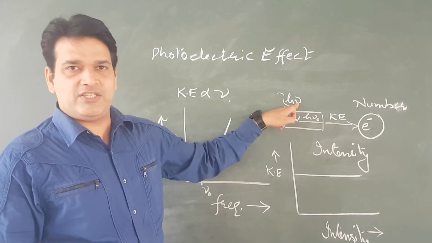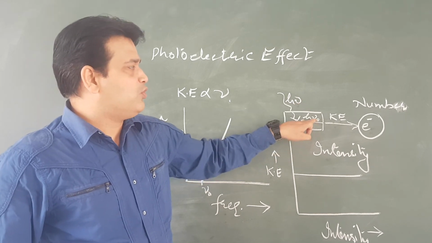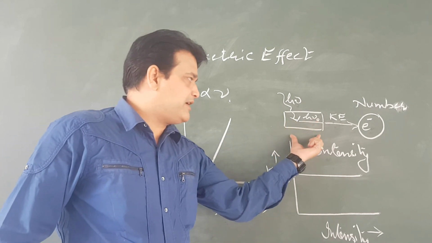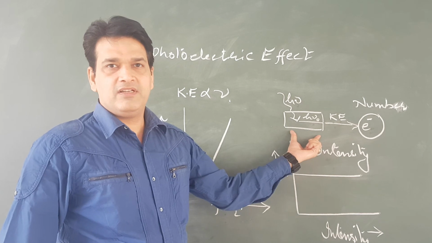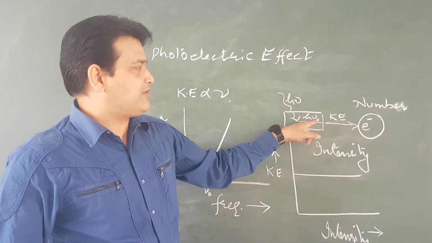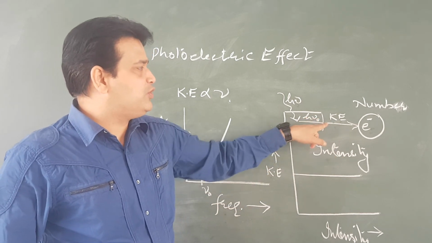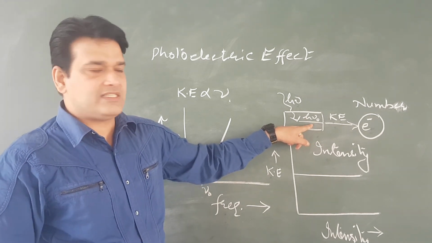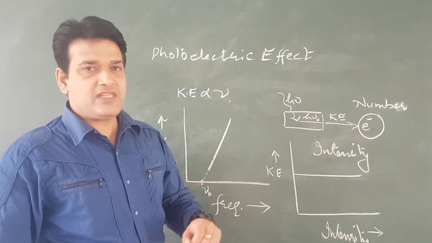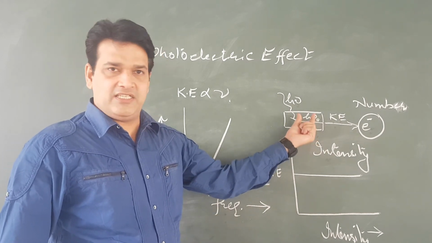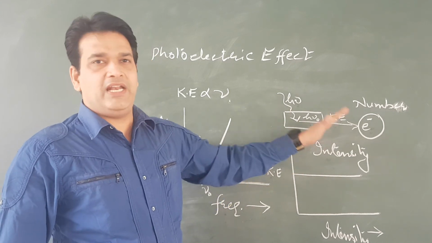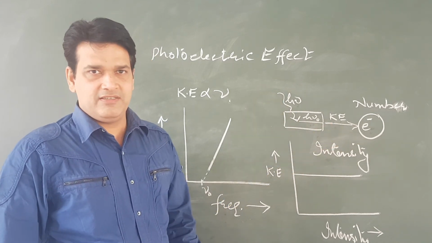Nu is the frequency of the incident light, and nu naught is the threshold frequency of the particular matter. Nu naught is the threshold frequency, h nu naught is the threshold energy, which is also known as the work function, and this is the minimum energy which is required for the photoelectric effect to take place.